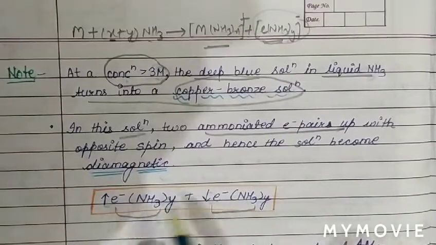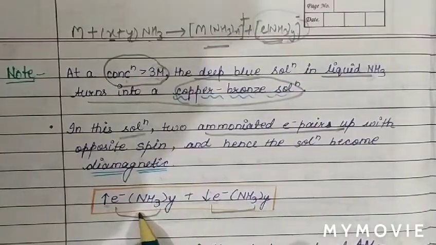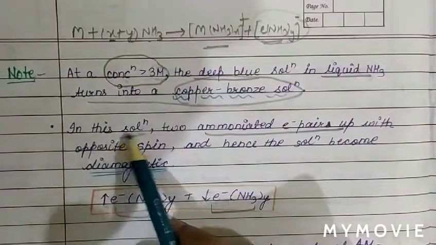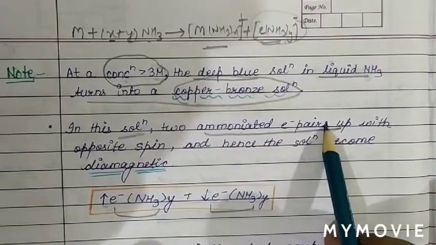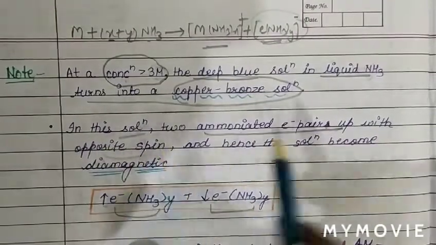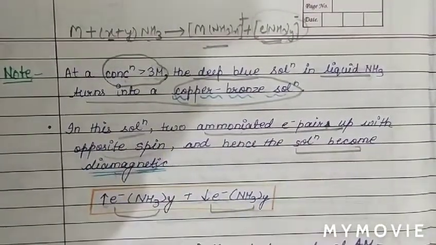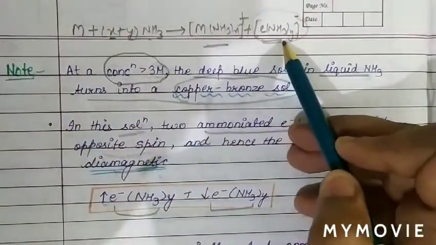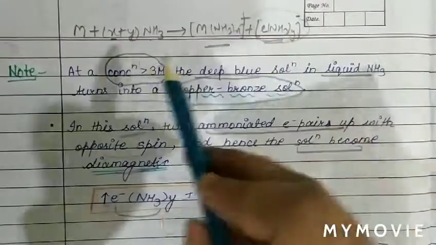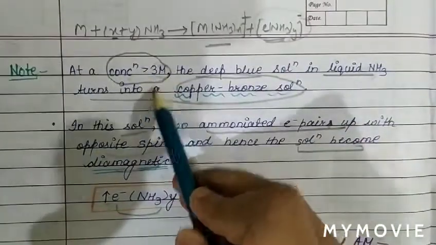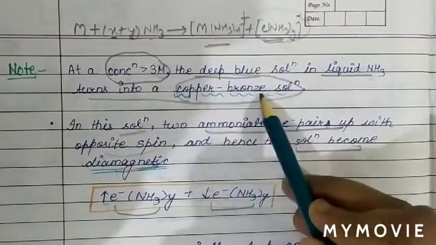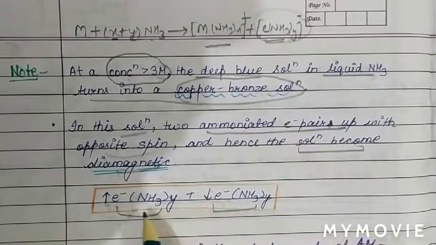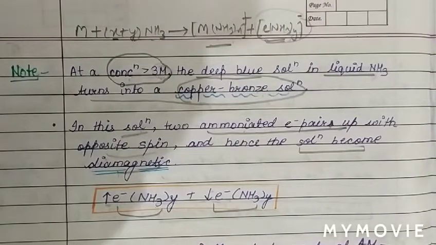We can see the spins in opposite directions. Hence the solution becomes diamagnetic. So when the concentration is less than 3 molar, the blue solution is paramagnetic, and when the concentration is more than 3 molar, the color changes from deep blue to copper bronze because the solution becomes diamagnetic, as the two ammoniated electrons pair up with opposite spin.